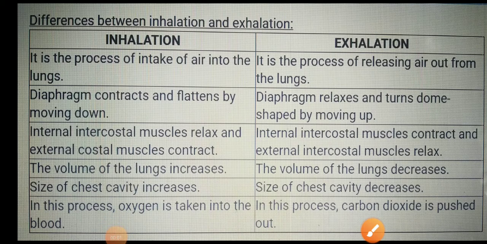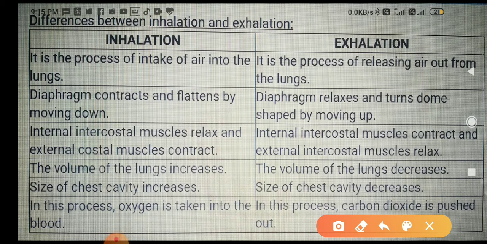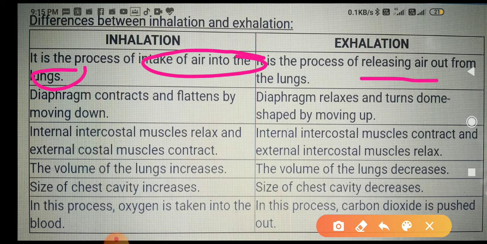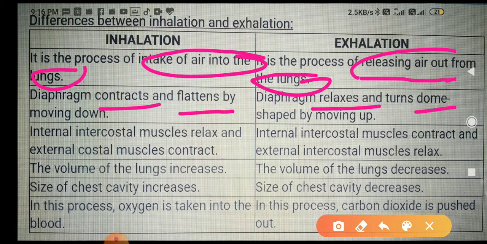Now, the difference between inhalation and exhalation. See, inhalation is a process of taking air into the lungs, and exhalation is releasing air out from the lungs. Is it okay? Now in the first condition, inhalation, the diaphragm contracts and flattens. It moves down. And in the exhalation process, the diaphragm relaxes. It again turns into a dome shape, moving upward.